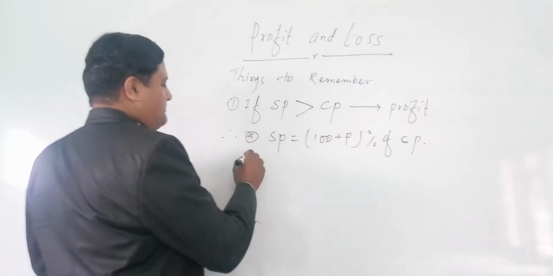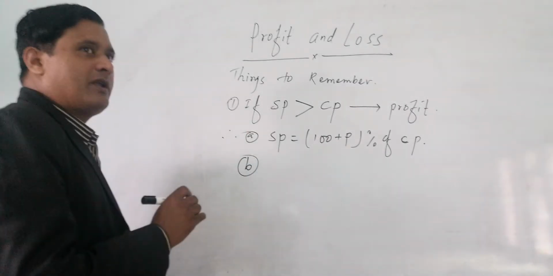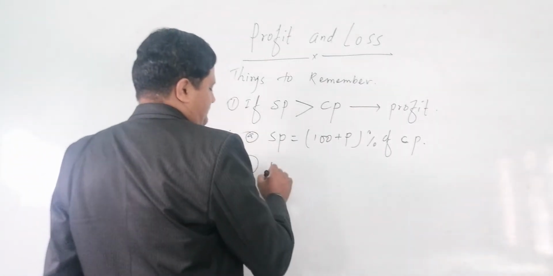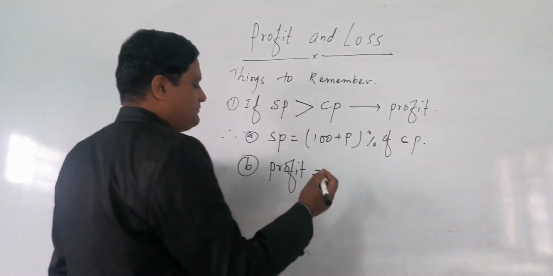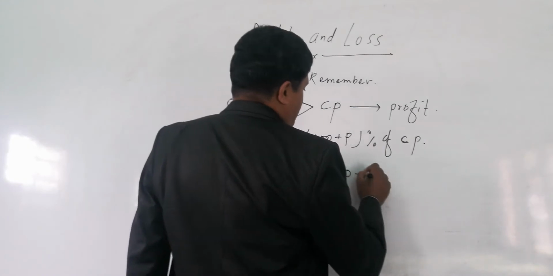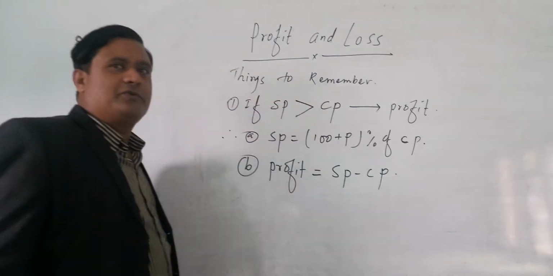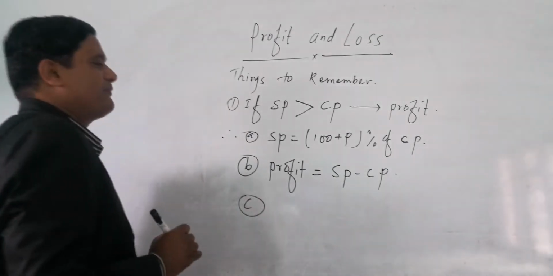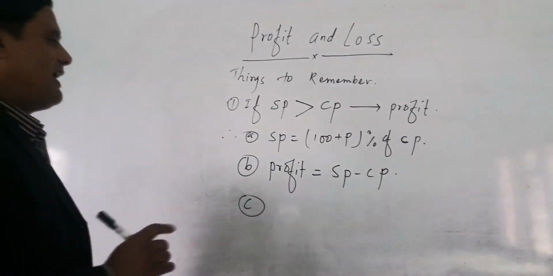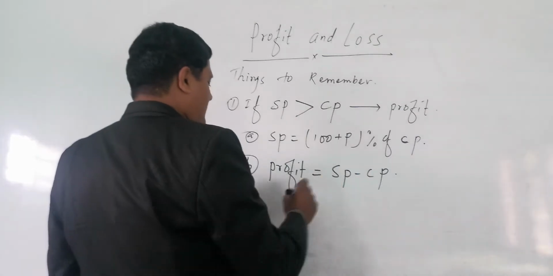Okay, A number and B number. To get the profit: profit equals SP minus CP. This is a very simple formula. Number C: after getting the profit, you can get everything here.